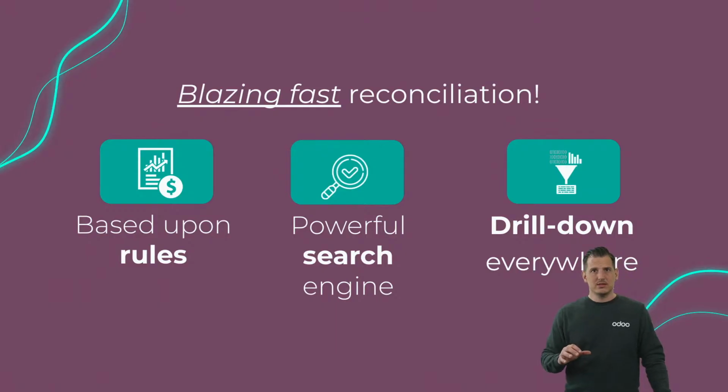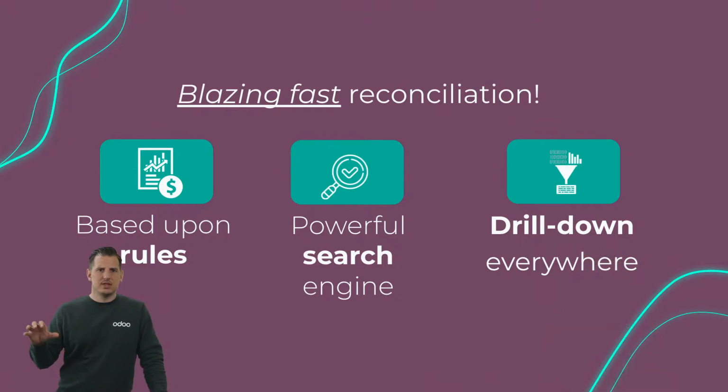And last but not least, the reconciliation is blazing fast. It's completely based upon rules. Every single line to be reconciled was proposed by a rule. And you can put all of them in automated as well, so that you don't even have to reconcile them anymore. You will not even be notified anymore. I proposed all of them here so that I can show how to validate. But if you're sure that the rule works every time, you can just flag the auto validate and it will work by itself. So it's based upon rules that you can define based upon the tolerance, etc.